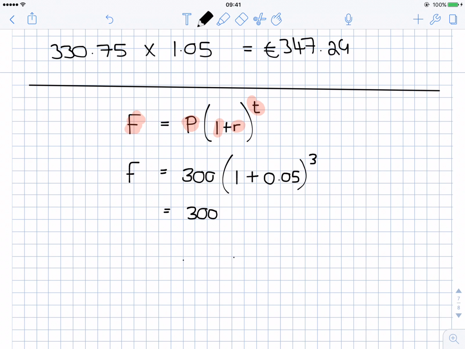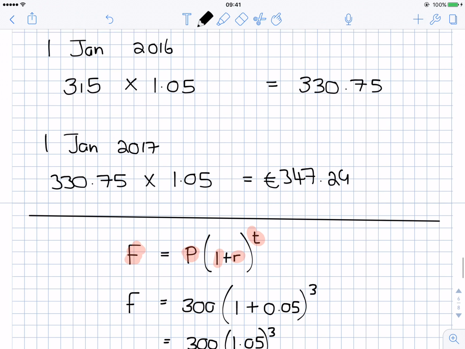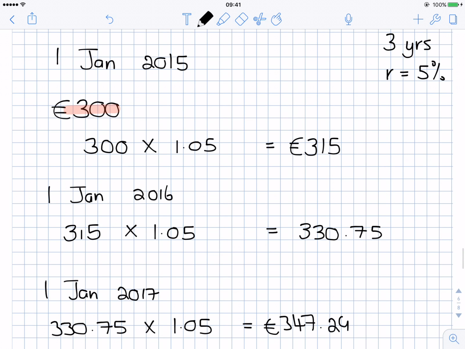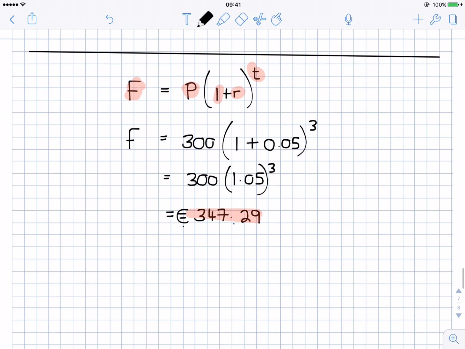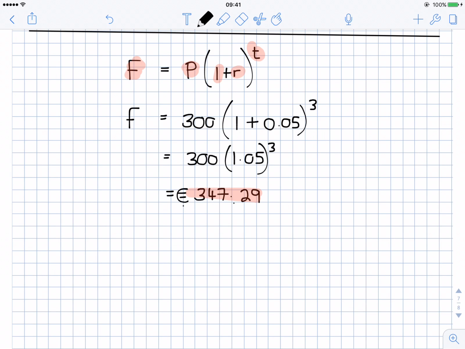So 300, 1 plus 0.05 is 1.05 to the power of 3. And if you do that on your calculator, you come back with 347.29. It's the same answer as we had in this longer example up here. Okay, so this is the formula we will be using, but I just want to explain to you where that formula comes from and why it's true.